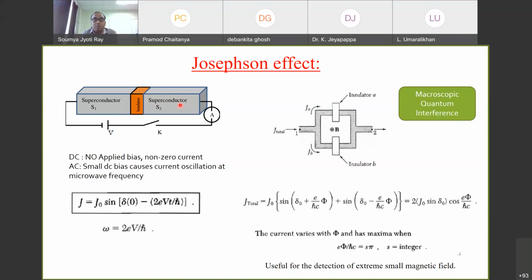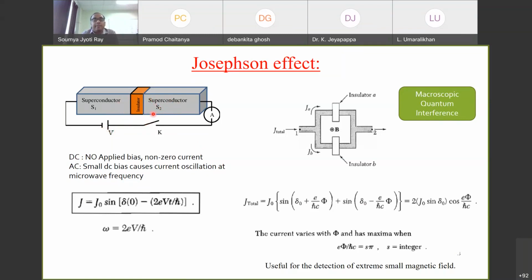So this is a tri-layered structure. Here the thickness of the insulating layer is quite small compared to the superconducting layer. You may remember that this is a similar kind of structure to what I explained for the magnetic tunnel junction in the last lecture. Now what happens here is that if I apply a bias, then these Cooper pairs from this side will have sufficient energy, and they will tunnel through the insulator.